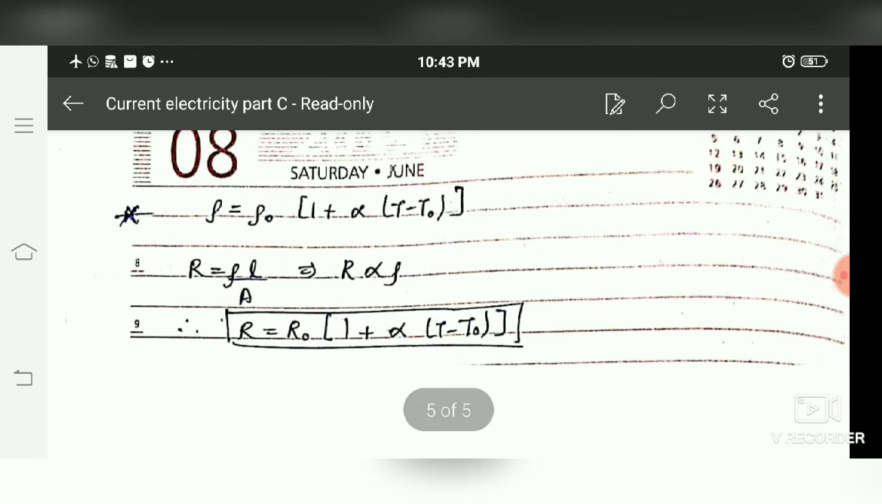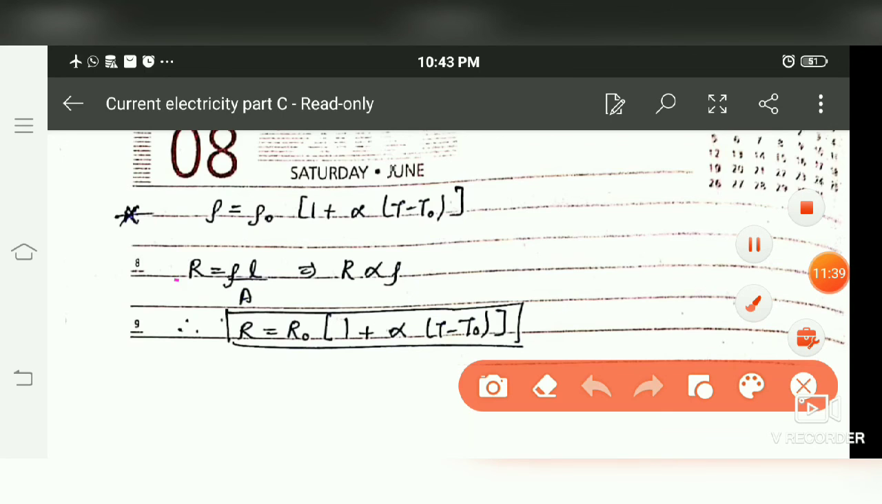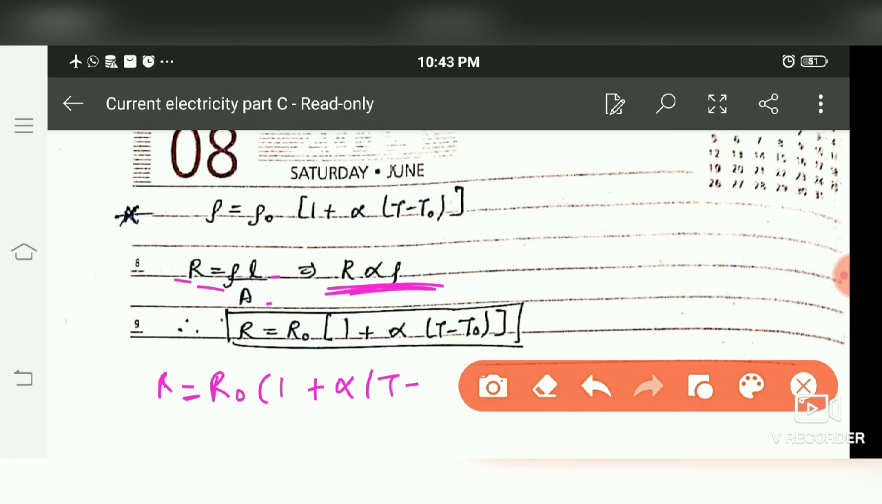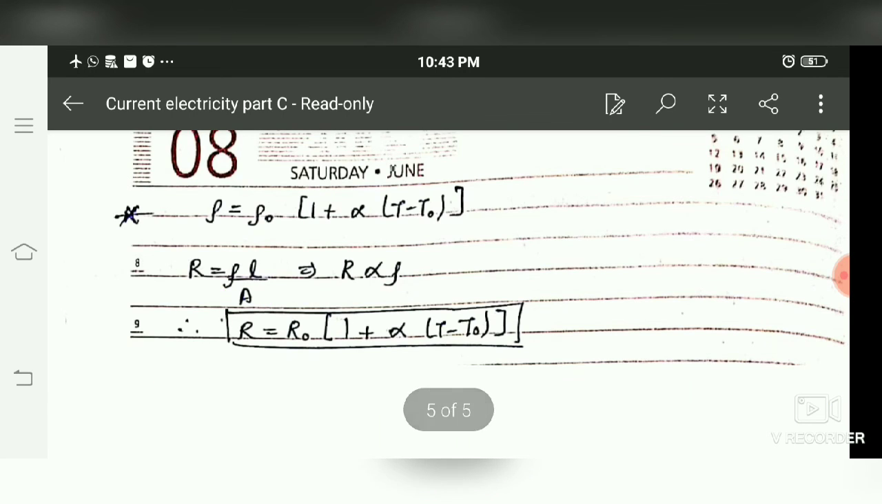If we want to find resistivity in terms of alpha, as we know R equals rho L upon A, so R is directly proportional to rho. So we can also write R equals R naught into 1 plus alpha into T minus T naught. So R in terms of alpha is the same as that of resistivity in terms of alpha.